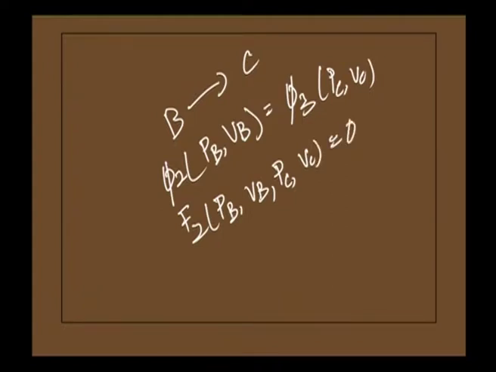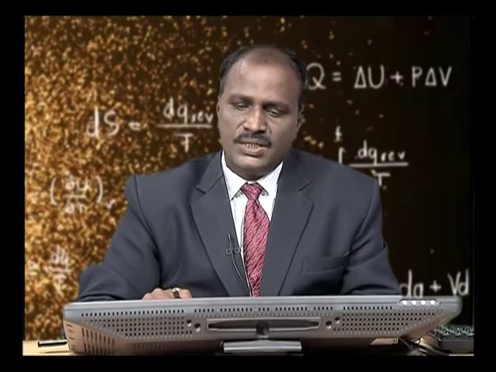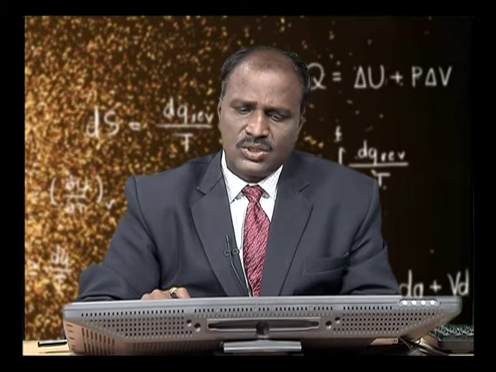Let us now calculate the pressure on the liquid system B. Therefore, P B is equal to F 2 of V B comma P C comma V C. This is equation 2. When you look at equations 1 and 2, it is clear that these two systems are equal.